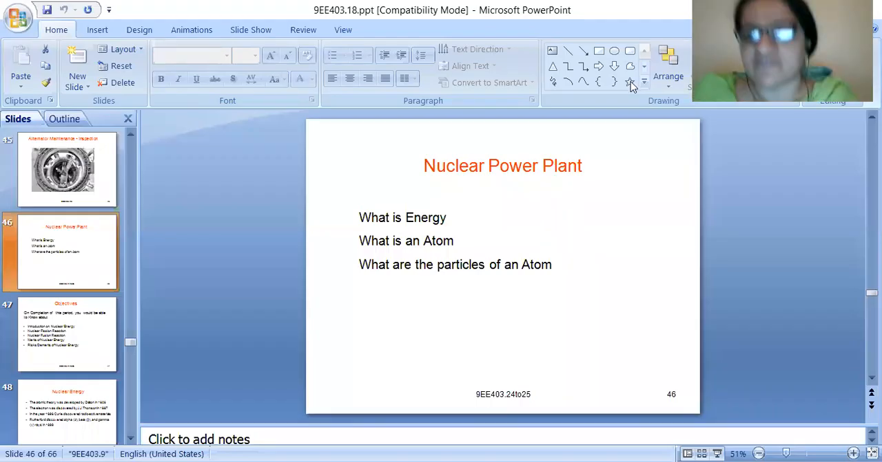Right. Good evening, everybody. Today, I will start with a new topic, which is nuclear power plant. From the beginning, I have been discussing power systems one.